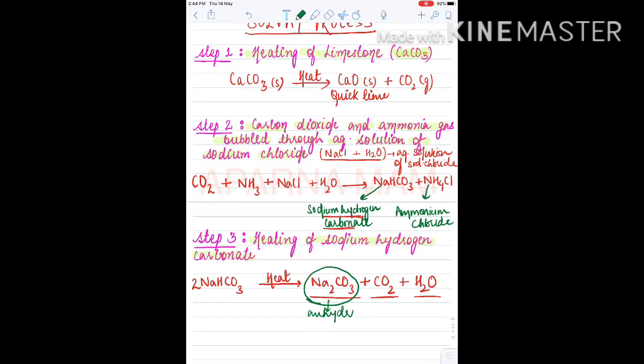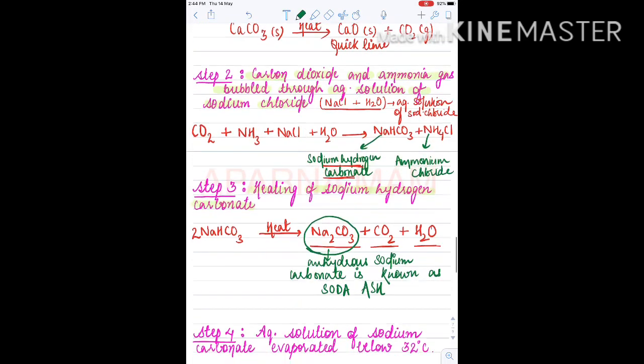This anhydrous sodium carbonate is known as soda ash because it is very dry, and soda is for Na, sodium.